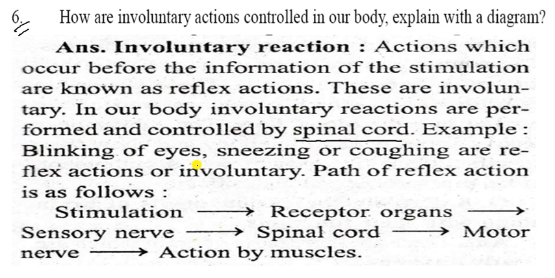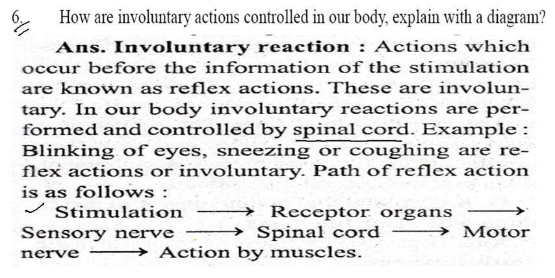Example: blinking of eyes, sneezing, or cough. The path of the reflex action is as follows. First of all, stimulation. Second is the receptor organ and the sensory nerve, and spinal cord, motor nerve, and action by the muscles. And when the muscles take action, after this the work starts.